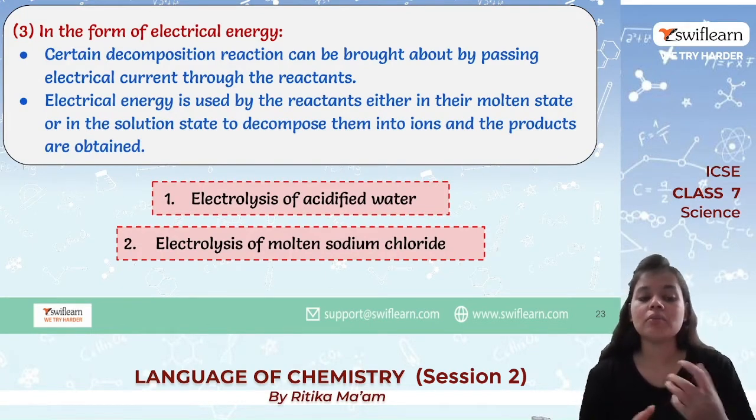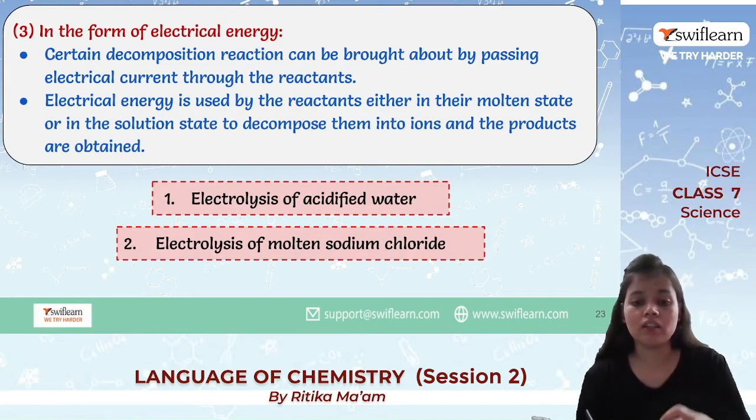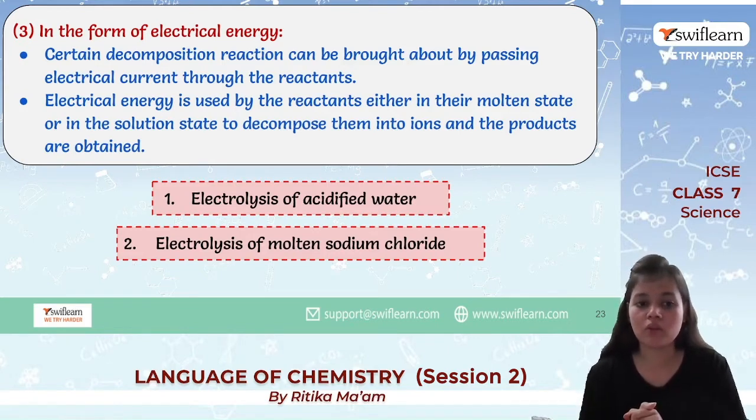So there are some decomposition reactions that can be brought about by passing electric current through the reactants. Whenever we pass electric current through the reactant, electrolysis happens. Mainly our reactants in this electrolysis reaction are in molten state or aqueous solution, and because of this we get the ions.